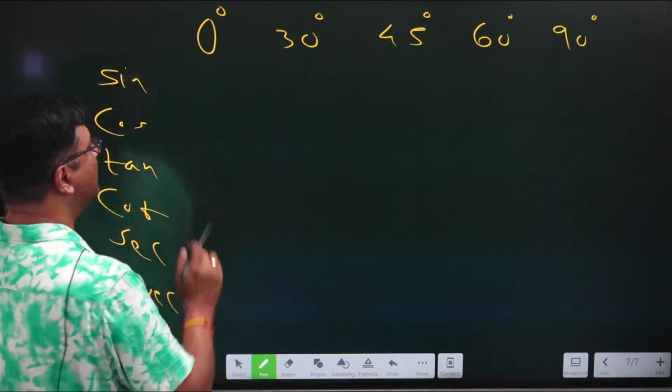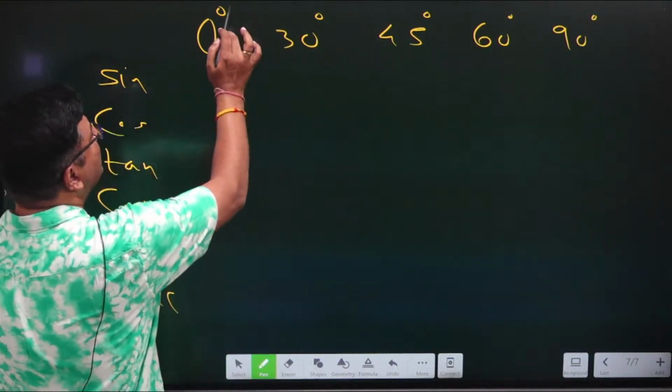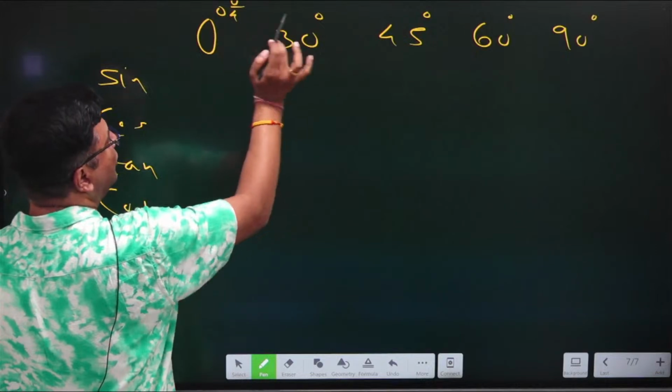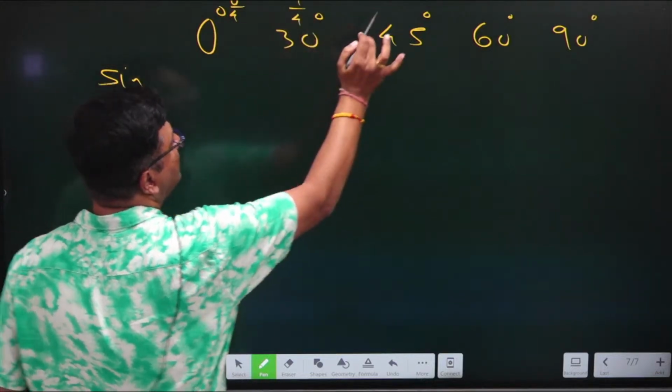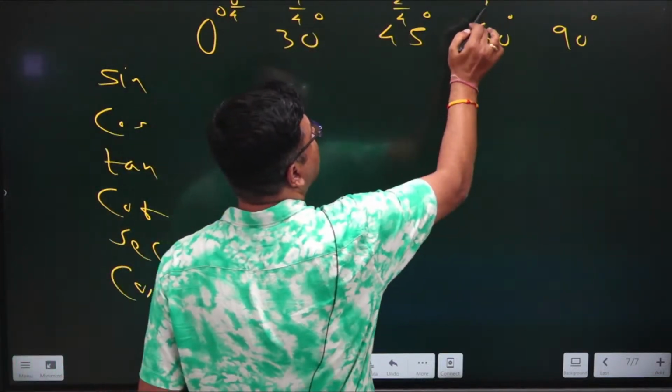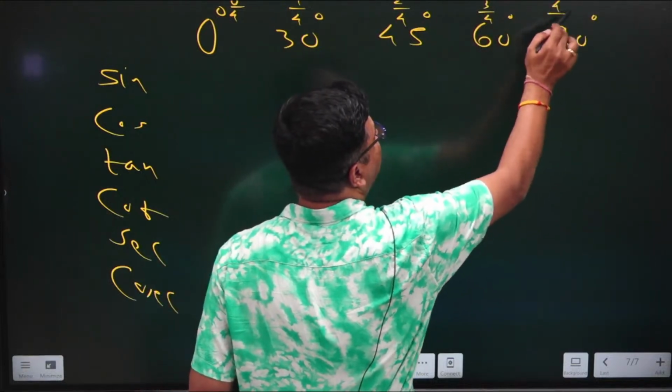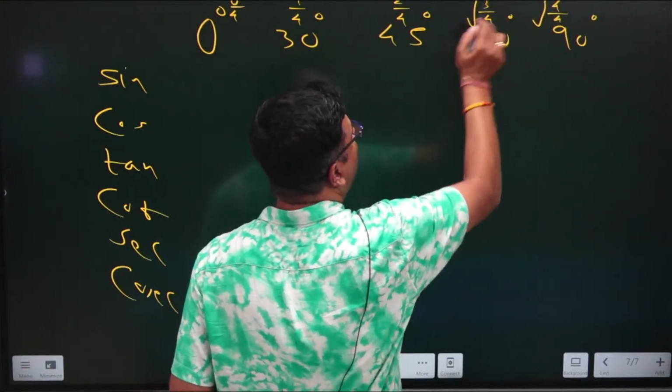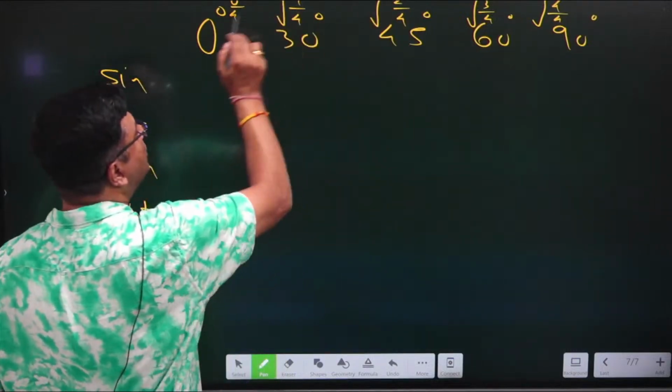For that, what you have to do exactly is write here 0 by 4, then 1 by 4, then 2 by 4, then 3 by 4, then 4 by 4, and on all these values you have to put a square root sign.